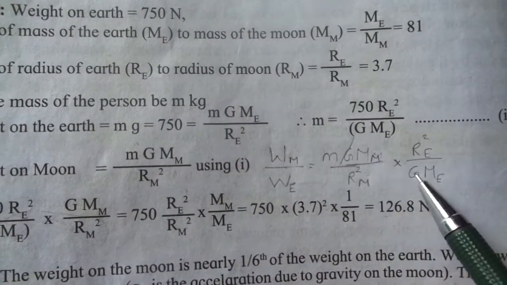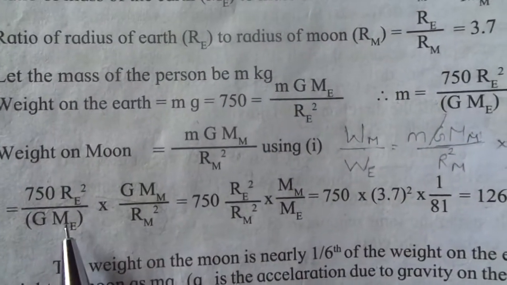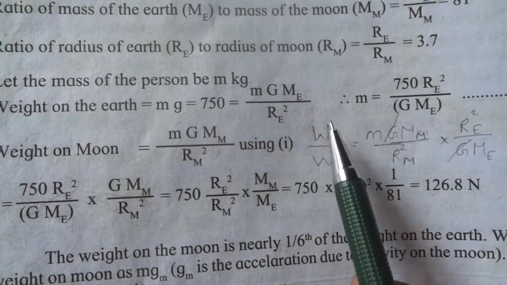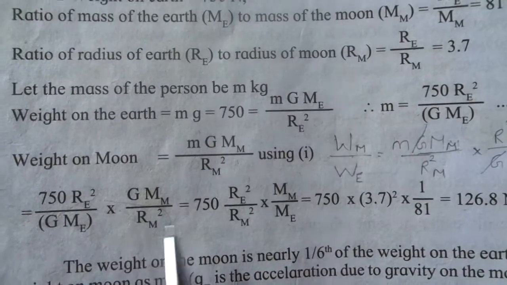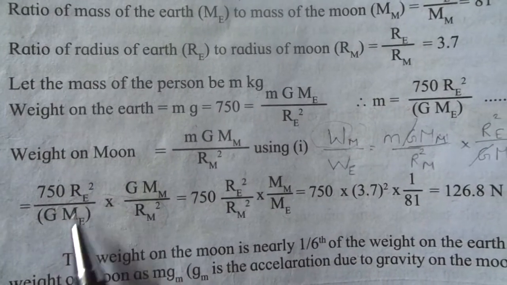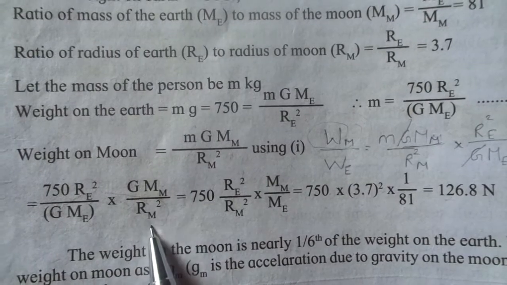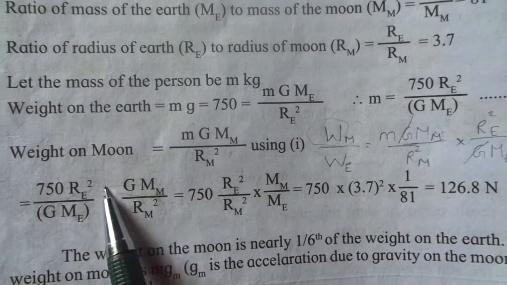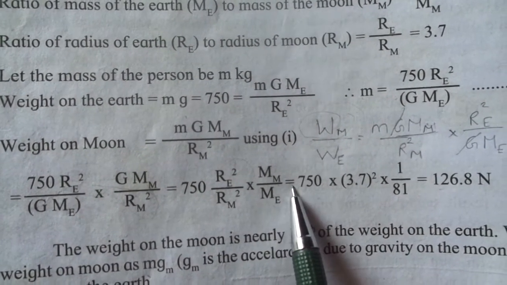Now this capital G will cancel out from both sides, and this weight we will take to this side because we have to find out the weight of the person on the moon. So the weight of the person on the moon will be equal to 750 Re square upon G Me into G Mm upon Rm square, which equals 750, Re we will take, and Me Mm upon Me,